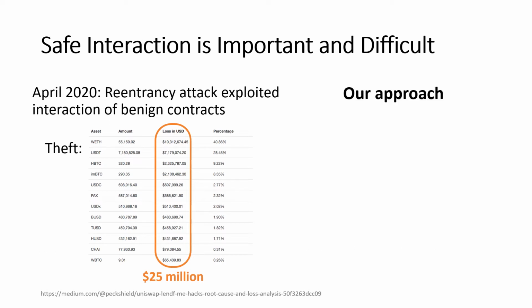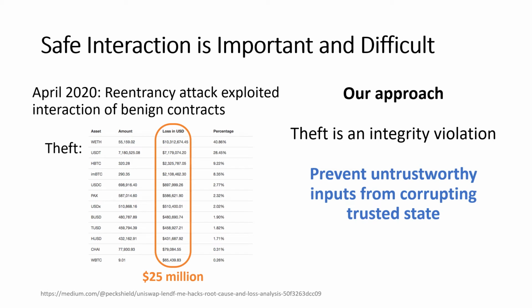Our approach here is to treat these thefts, these hacks, as integrity violations. Specifically, we want to prevent untrustworthy inputs from corrupting the trusted state within the system. So an attacker shouldn't be able to extract tokens that don't belong to them, as the token balances should be considered trustworthy. To look into this a little bit more deeply, we're going to go through an example that in some ways is similar to the attack that happened a few weeks ago.